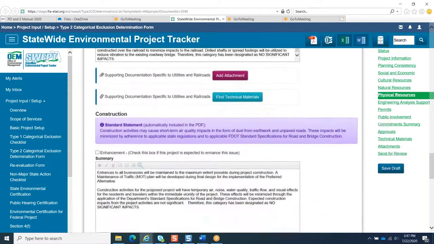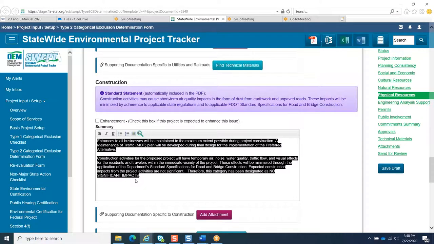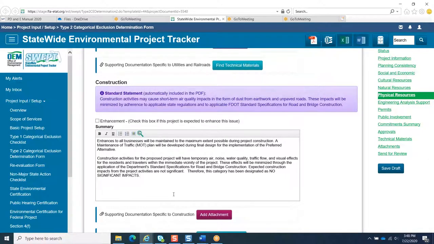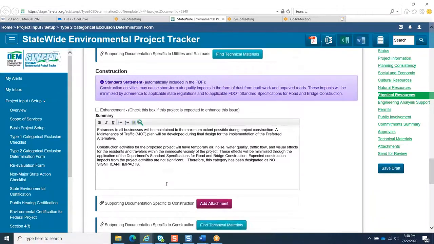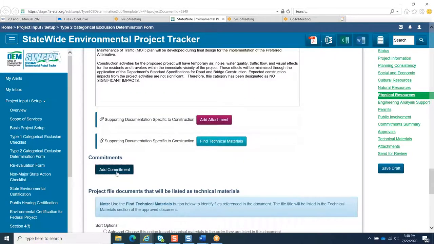Under the construction subheading, summarize the measures that will be taken to minimize potential construction impacts. This can be noise and vibration impacts related to construction, water quality protection measures related to erosion control, maintenance of traffic, continued access to business during construction, staging areas for construction, and disposal of construction materials. Technical materials should be linked at the end of this section and attached as needed. Add any relevant commitments for physical resources in this section.